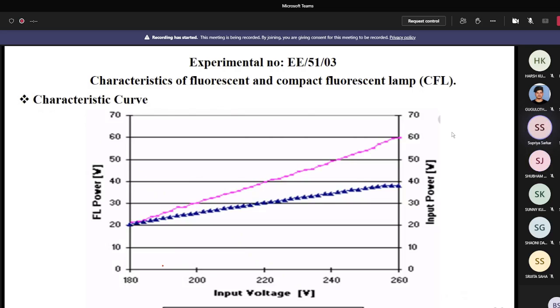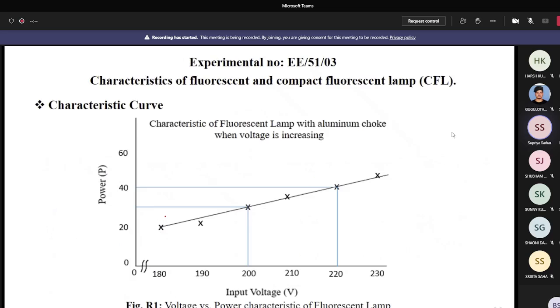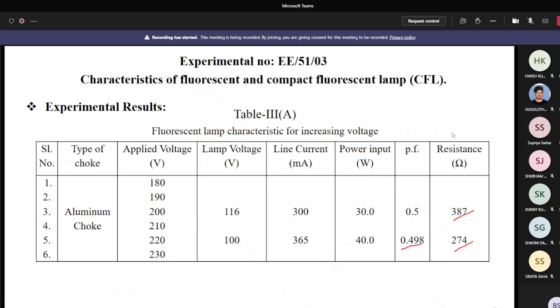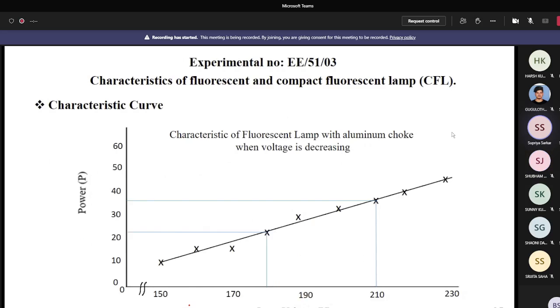But in the previous case, what it is up to 180 to 230 volt. Start from 180, then 230, then for the decreasing case from 230 to 150, because 150 is the extinguishing voltage. Okay. Okay or not? Okay. So now you can get the characteristic curves here.